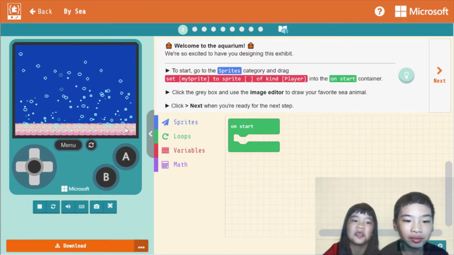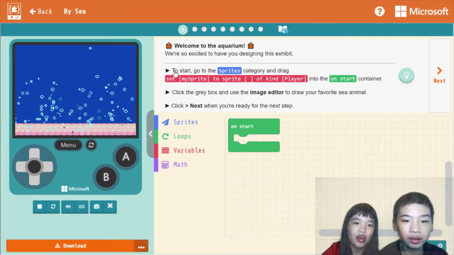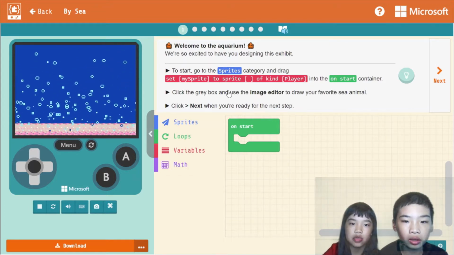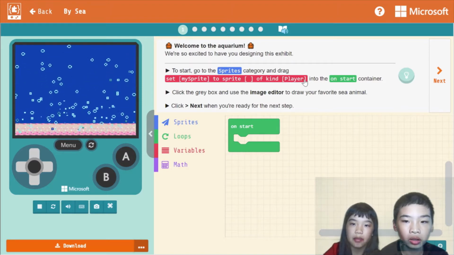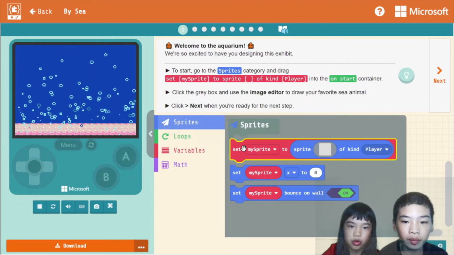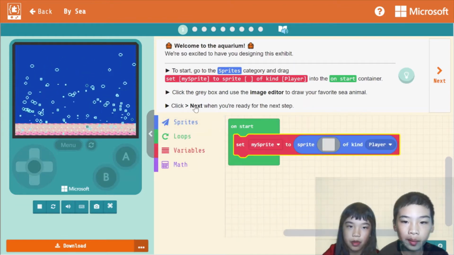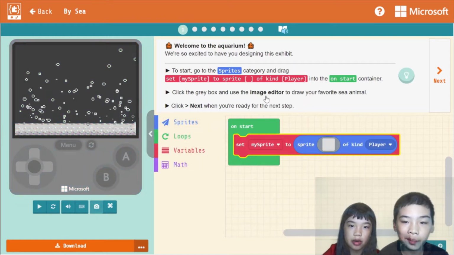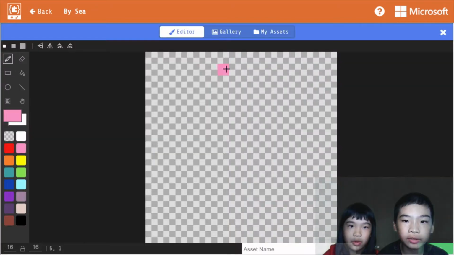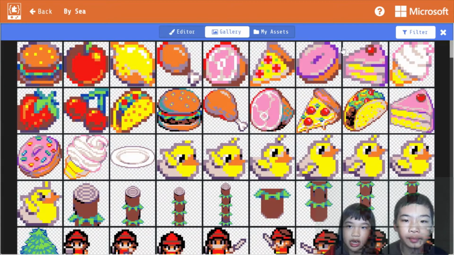Pink sand. To start, go to the sprites category and drag set my sprite to sprite of kind player into the on start container. Click the gray box and use the image editor to draw your favorite sea animal. Click next when you're ready for the next step. You can draw, or you can go to the gallery.